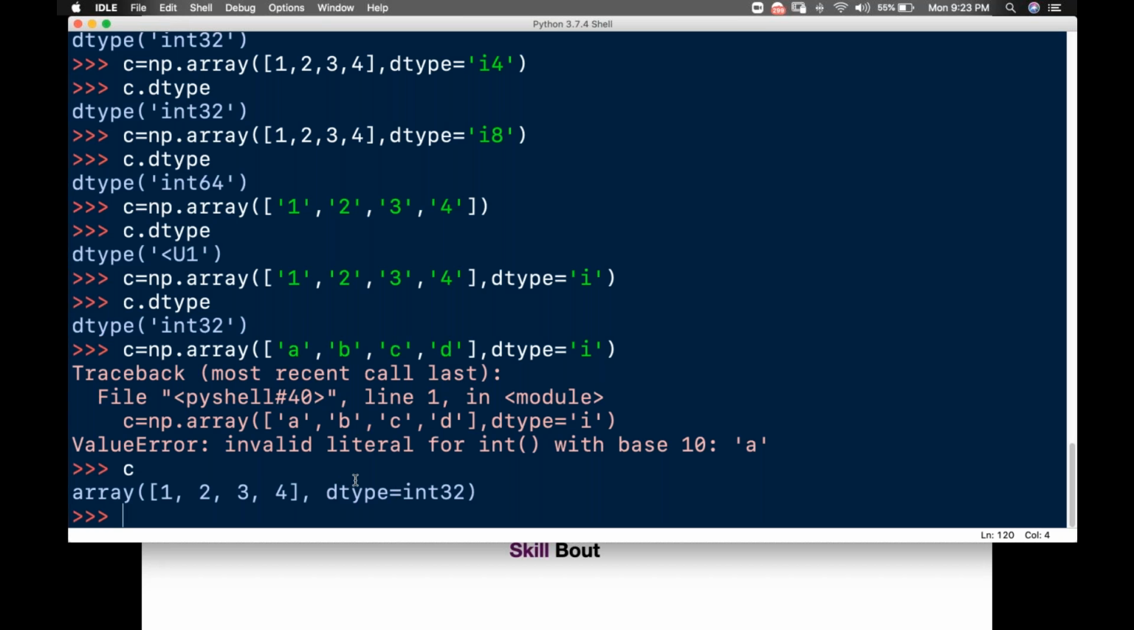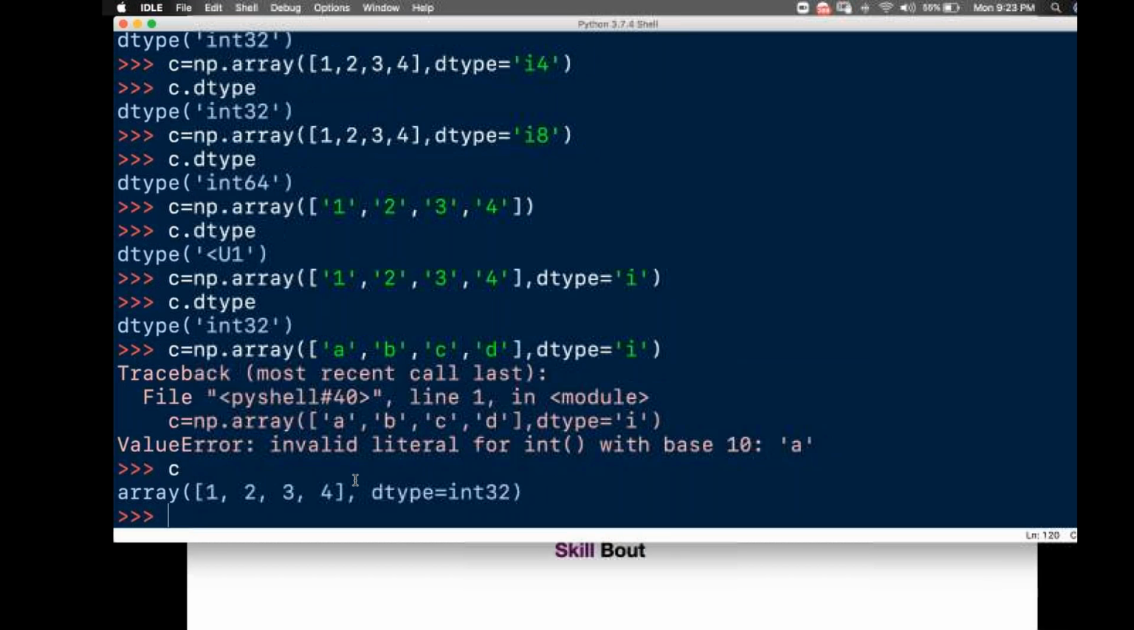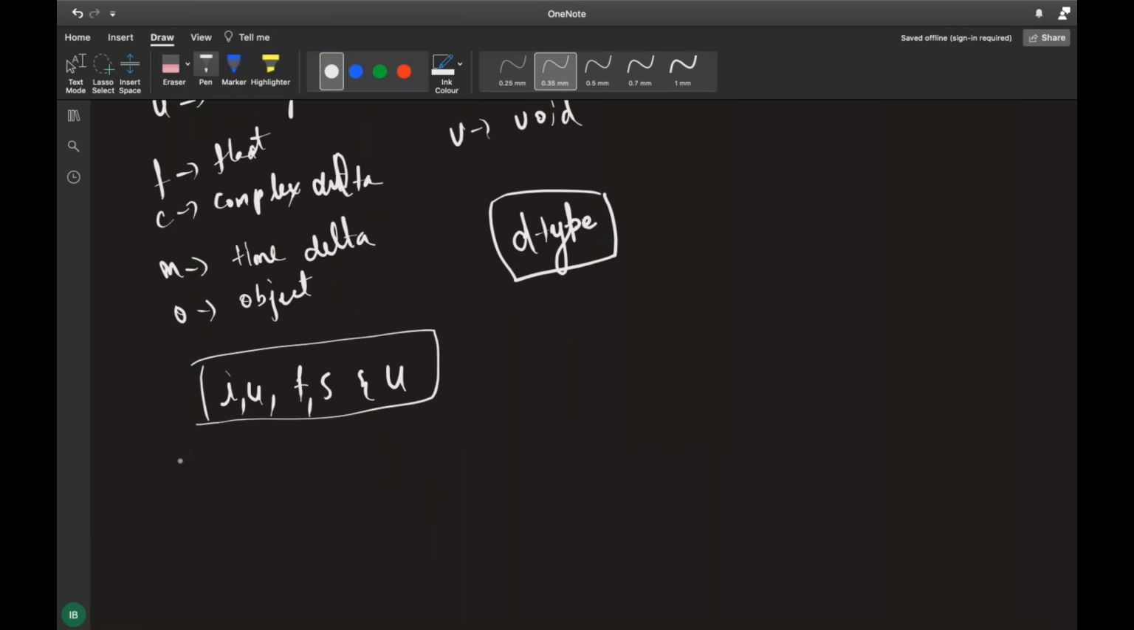At that time, I'll be using one function. What's the function name? The function name is something like this: astype. I'll be telling it like this. Okay, astype, I will be telling it.